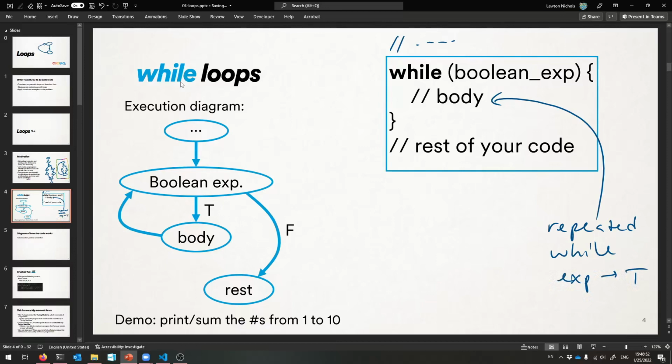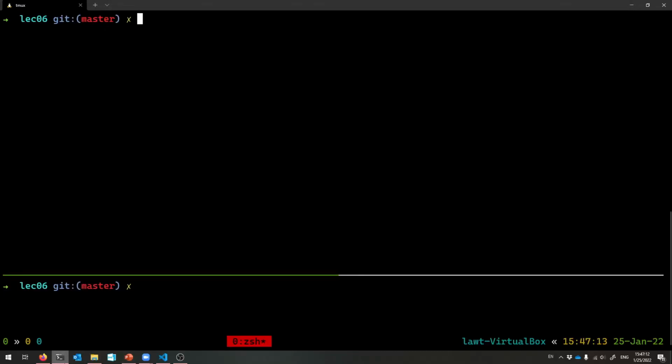So let me give you the simplest possible program. Let's print first. Let's just do printing. Let's print the numbers from 1 to 10. Okay? Let's do that. First print, and then I'll do summing the numbers from 1 to 10 after that. Print 1 to 10. That's CPP.